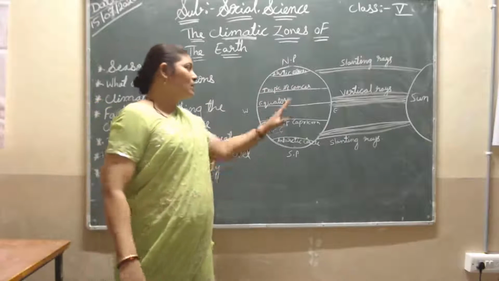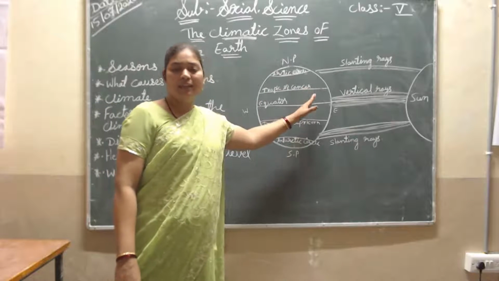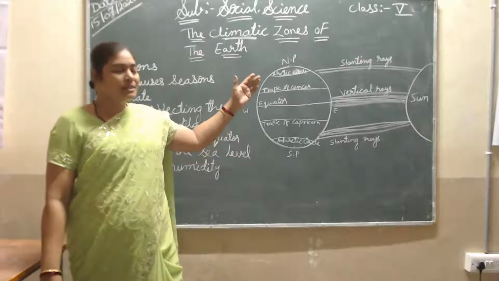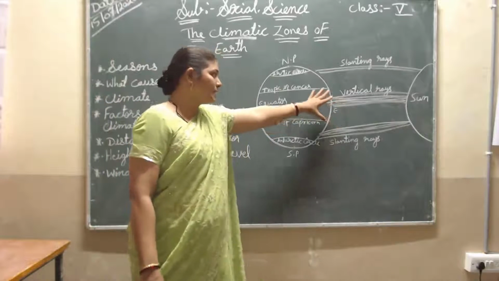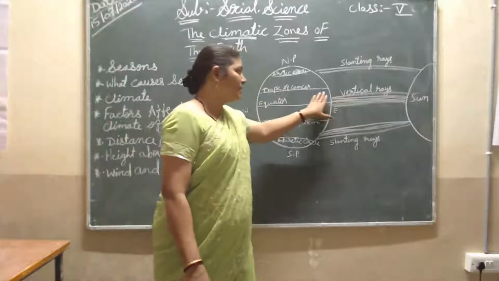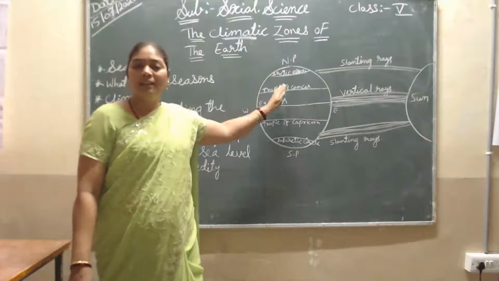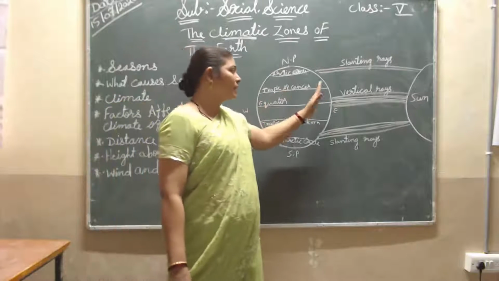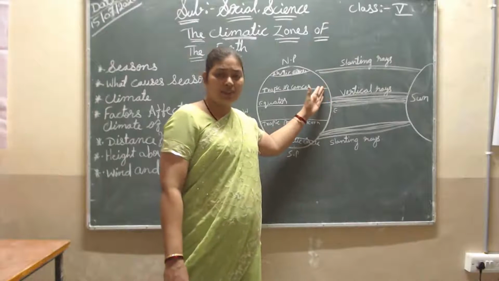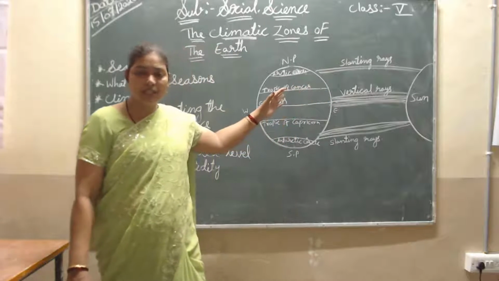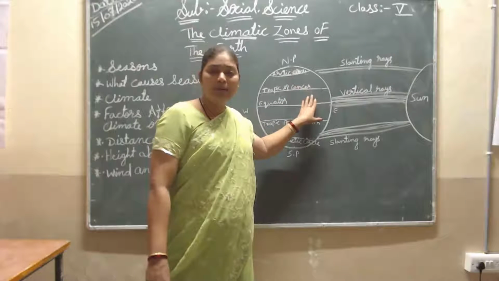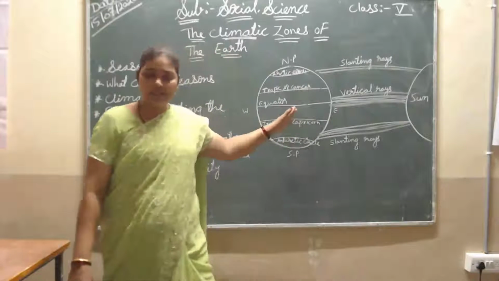When it moves and rotates, day and night pass, and the seasons also change. In the summer season, the sun's rays come too much on that side, so that area faces the sun's rays and has summer. Then it slowly turns. It takes three or four months: first two months, then three months, four months, about one season. Here the sun is coming directly on that side, so that part has the summer season.